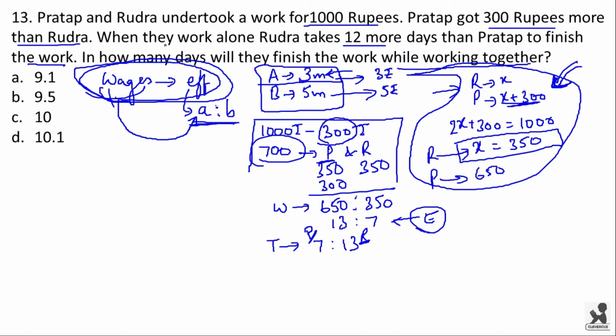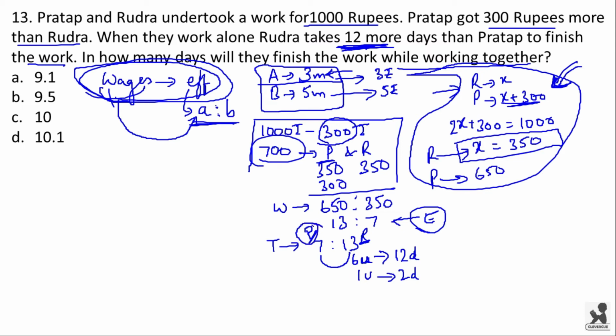Now we are given that when they work alone, Rudra takes 12 more days than Pratap to finish the work. That means, see here, the difference is 6 units. This 6 units will be equal to 12 days because it is given that Rudra takes 12 more days. Here in this ratio, Rudra is taking 6 more units of time to finish the work. Now from here you get 1 unit is equal to 2 days.